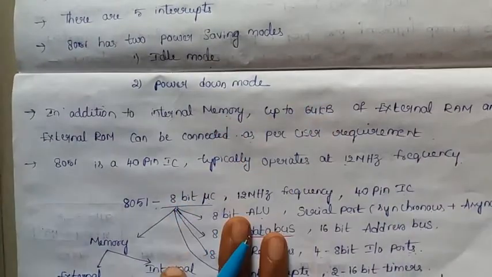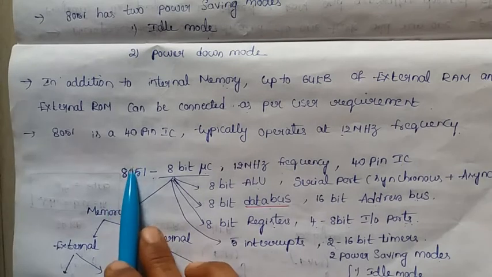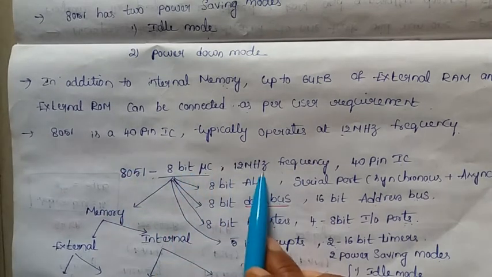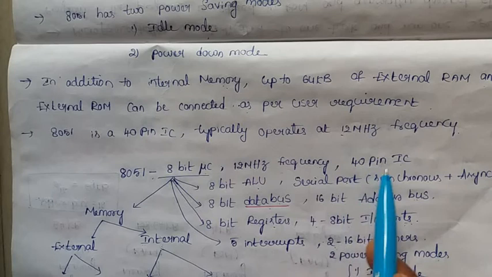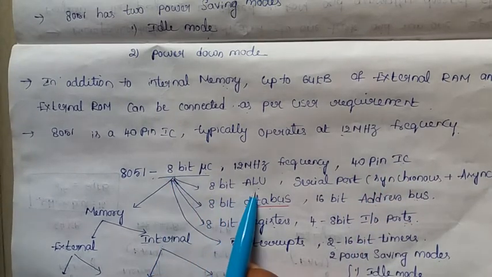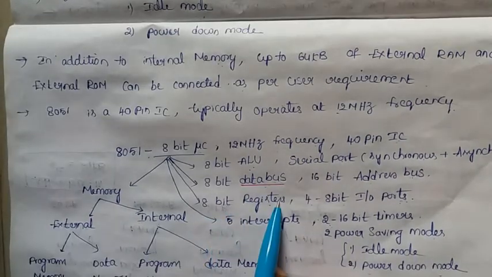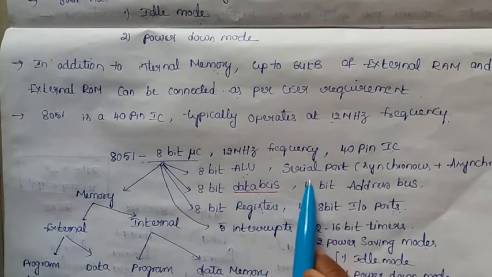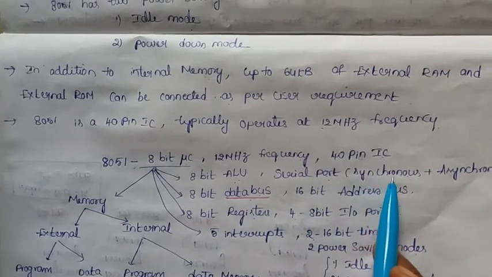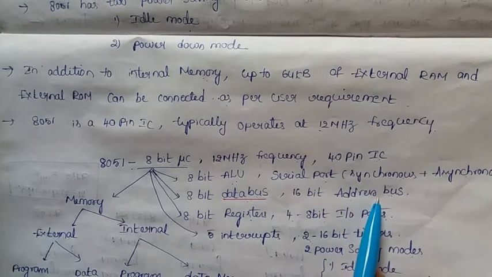Now see all those points in a simple way. 8051 is an 8-bit microcontroller. It operates at 12 MHz frequency and it is a 40-pin IC. As it is 8-bit, it has an 8-bit ALU, an 8-bit data bus, and it has 8-bit registers and also 16-bit registers. It has one serial port that supports both synchronous and asynchronous communication. It has a 16-bit address bus, so we can connect 64 kilobytes of external memory.